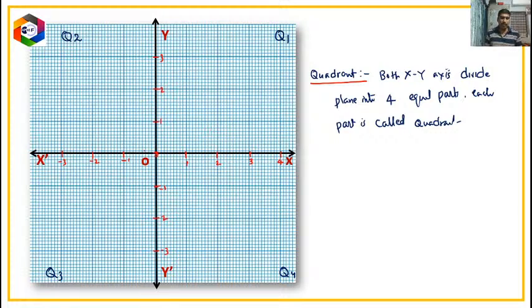Whereas quadrant 2 is the union of the negative x-axis and the positive y-axis, quadrant 3 is the union of the negative x-axis and the negative y-axis, and quadrant 4 is the union of the positive x-axis and the negative y-axis. Based on these two only, points can be named, as we know and discussed in 9th class also. Let us recollect.